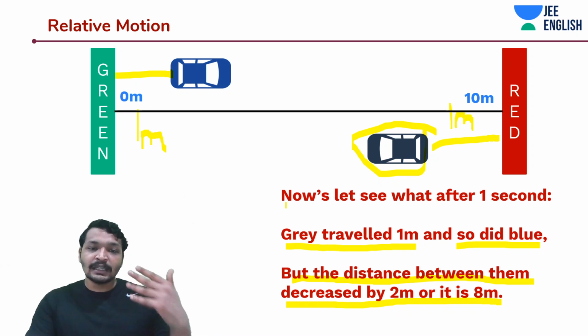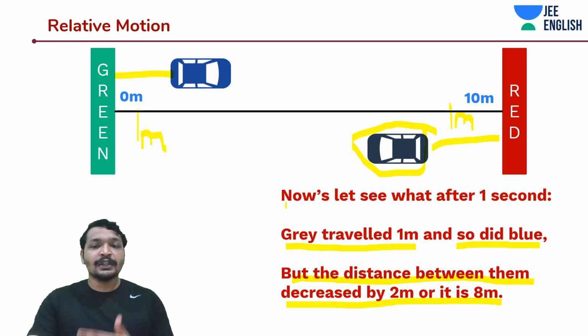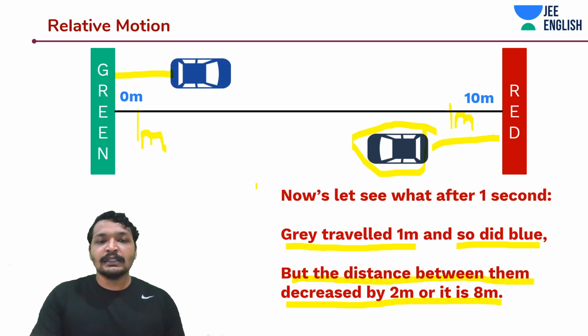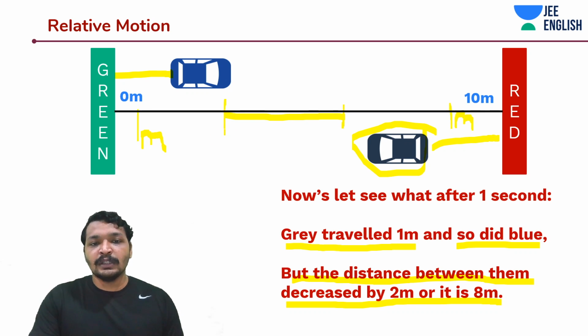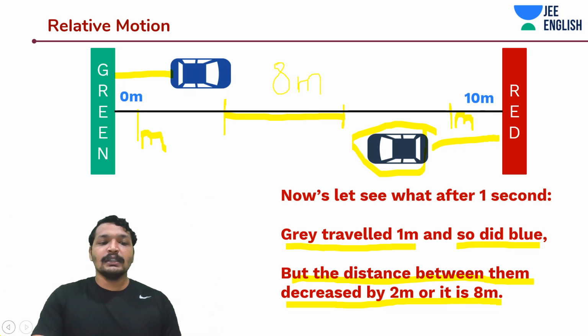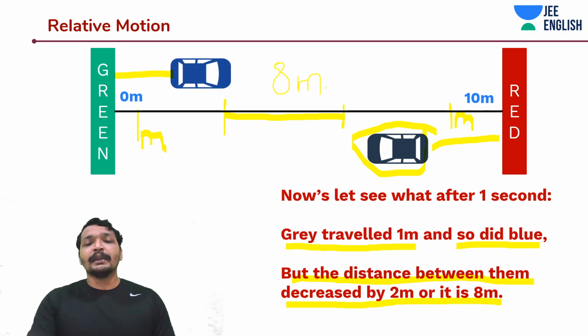What is happening? After 1 second, the distance between these two cars reduced by 2 meters. And now the total distance left on the track is the distance between these two cars. Okay, the distance between these two cars is going to be 8 meters. So the distance between them is going to be 8 meters.